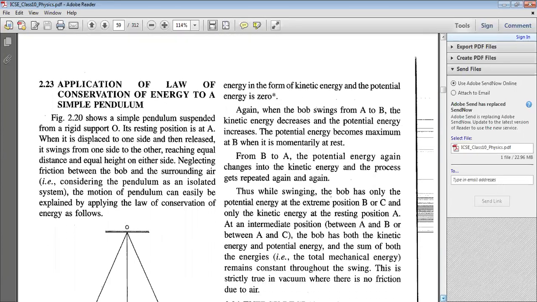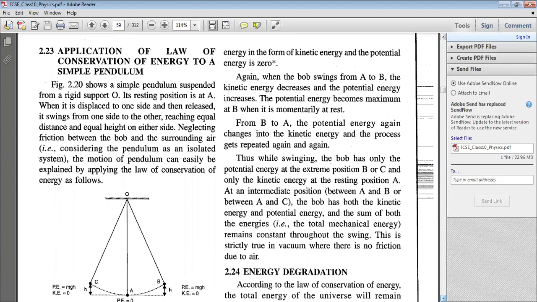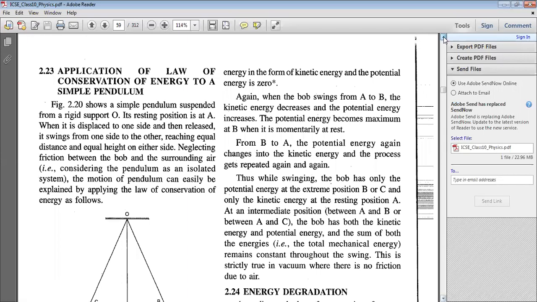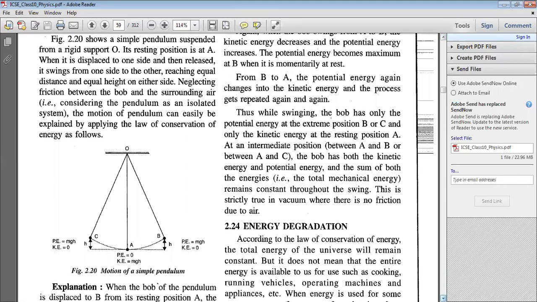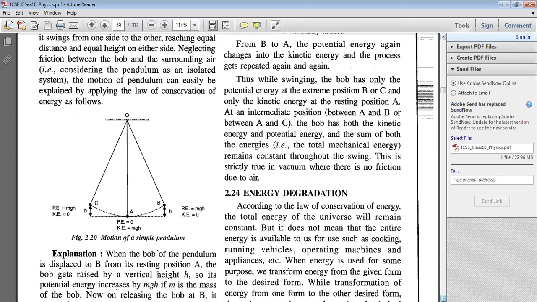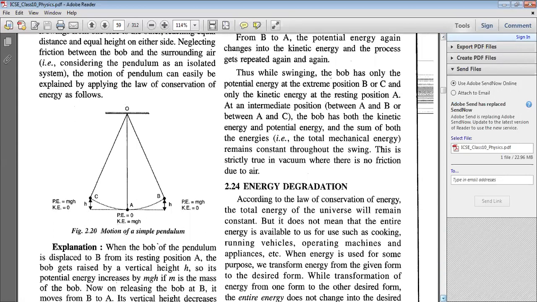Now, although this is not in the text, I just want to discuss the application of this law of conservation of energy to a simple pendulum qualitatively, as to what actually happens. I'm focusing on the diagram over here. In the diagram you can see a simple pendulum consisting of an inextensible string and a bob.